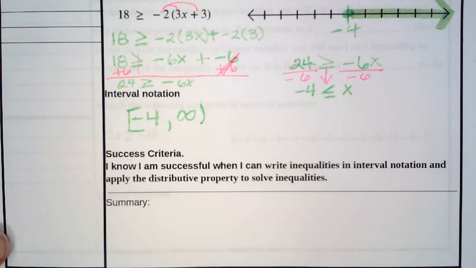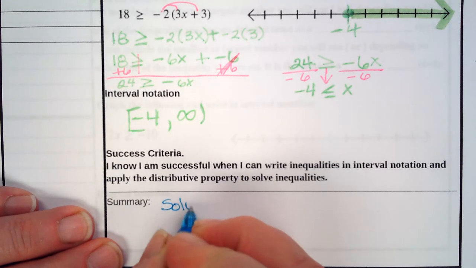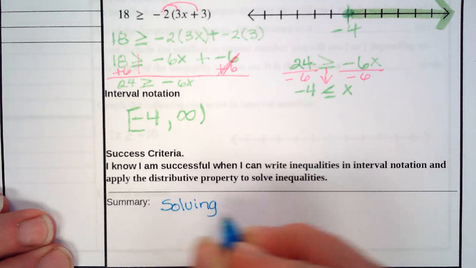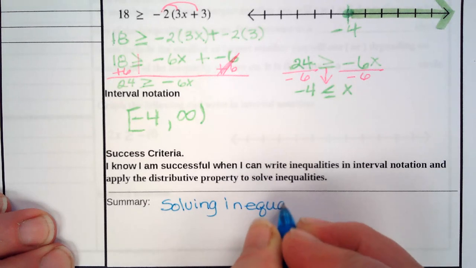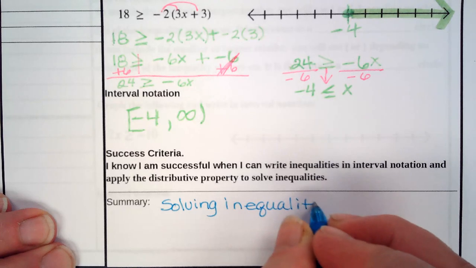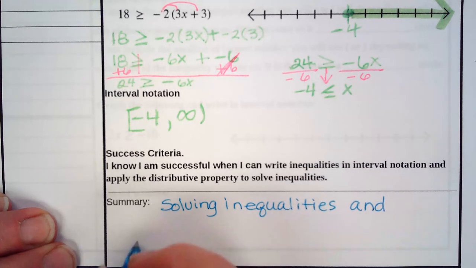I know I'm successful when I can write inequalities in interval notation and apply the distributive property to solve inequalities. So this is solving inequalities and interval notation.